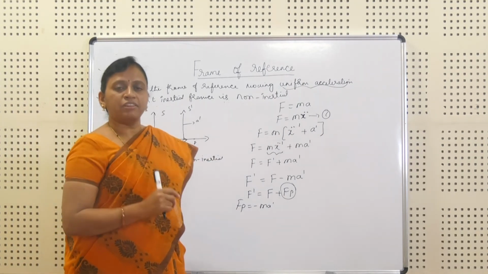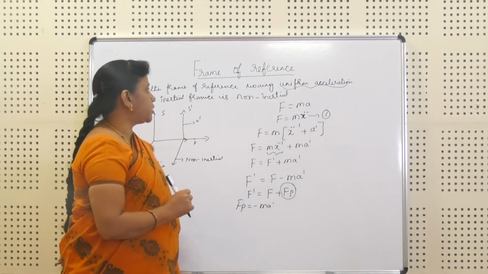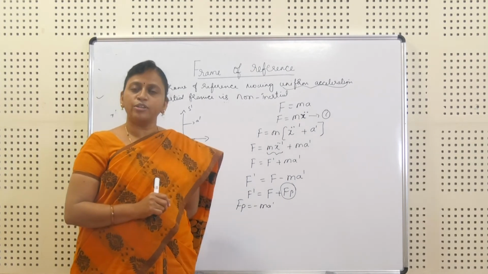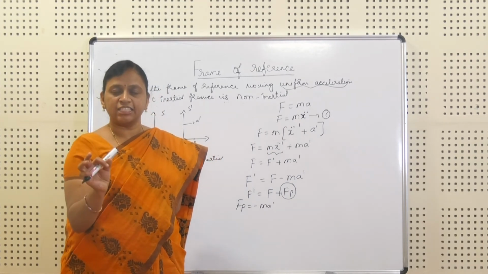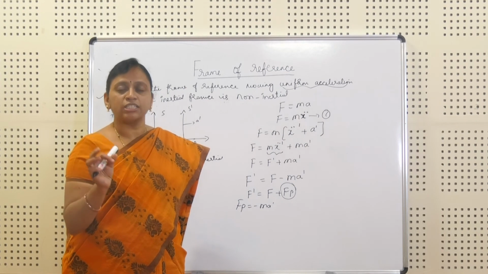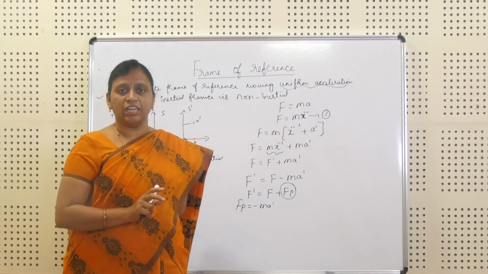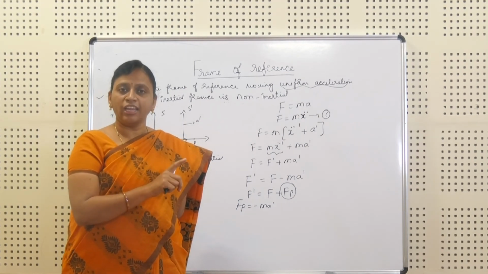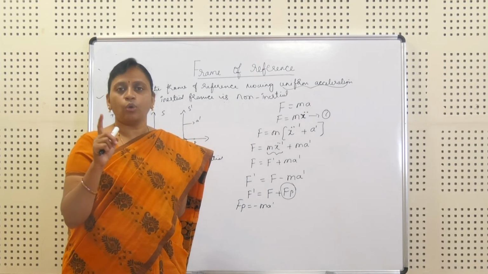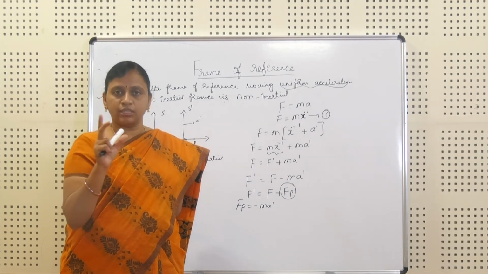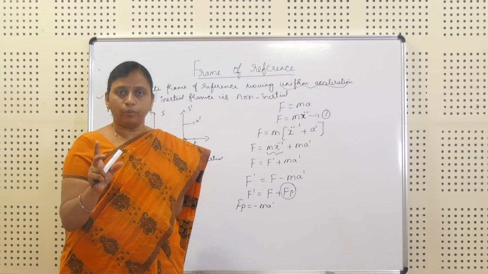So two derivations we have finished. One derivation: all frames of reference moving with uniform velocity with respect to an inertial frame are also inertial, where we have got the equation F dash is equal to F. Newton's law is valid there.